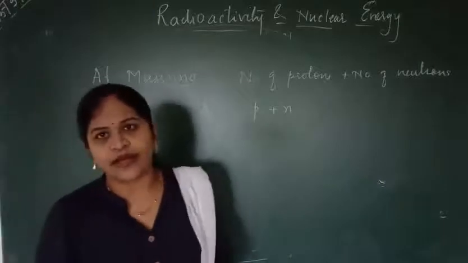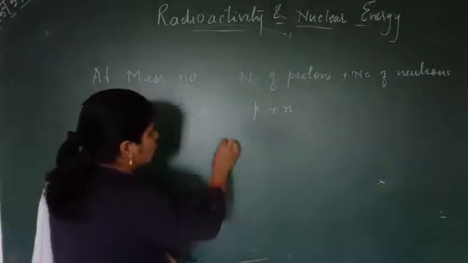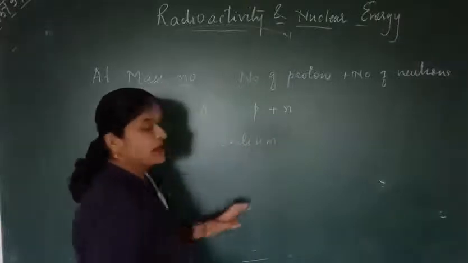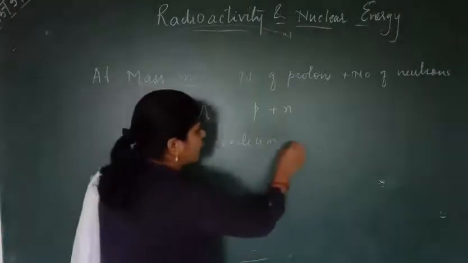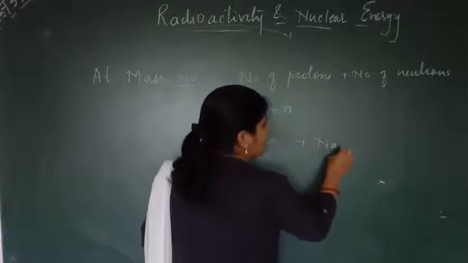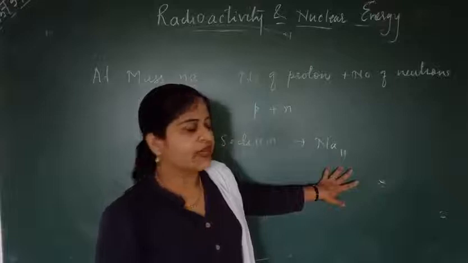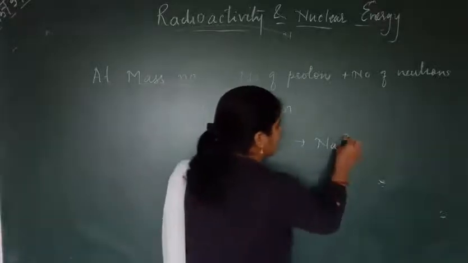Taking a sodium atom, sodium has atomic number 11. That is, 11 protons are present there, and it has a mass number of 23.